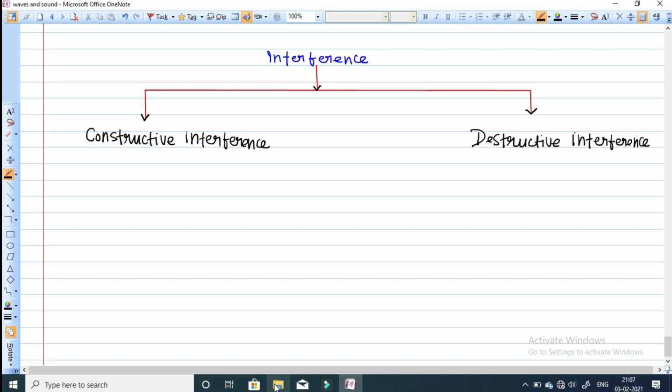So, in case of constructive interference, one by one we can see.